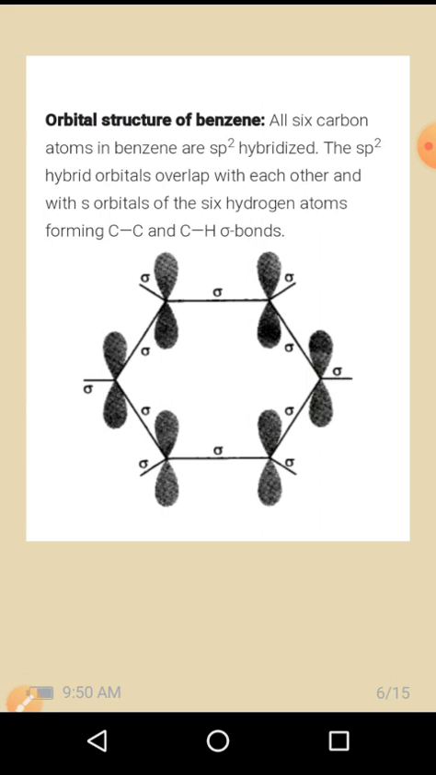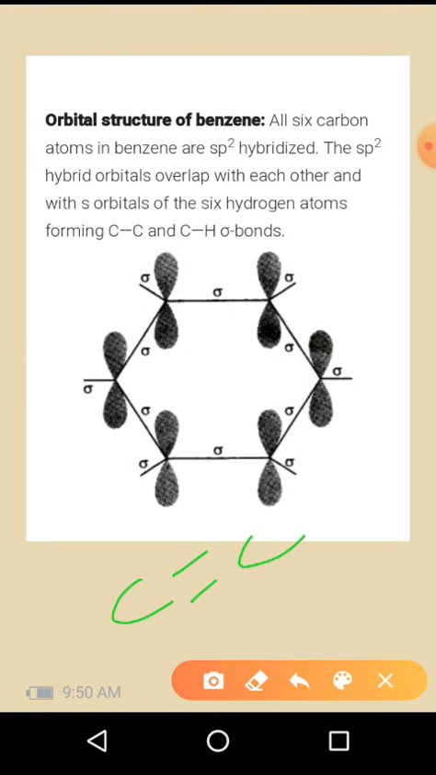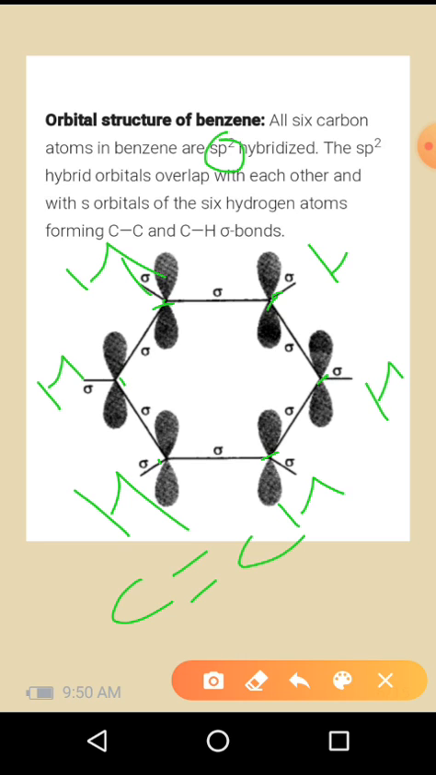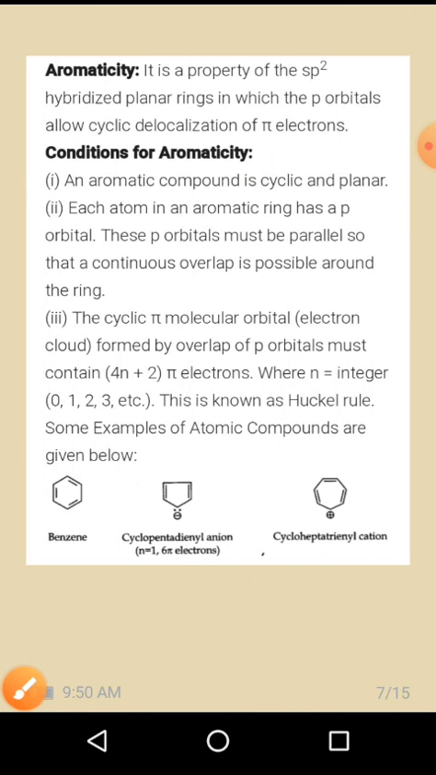Orbital structure of benzene. All 6 carbon atoms in benzene are sp2 hybridized because of the carbon-carbon double bonds present in alternate positions. Because of that, all the carbon centers in a benzene molecule are sp2 hybridized. The sp2 hybrid orbitals overlap with the s orbitals of the 6 hydrogen atoms, so they form sigma bonds with the hydrogens. All 6 carbons will form a sigma bond with the 6 hydrogens in a benzene molecule. Next one is aromaticity.